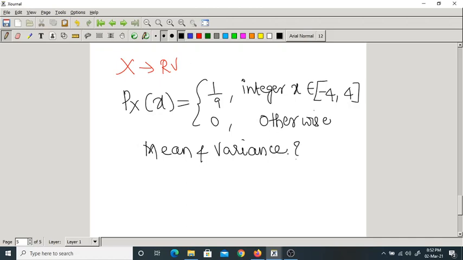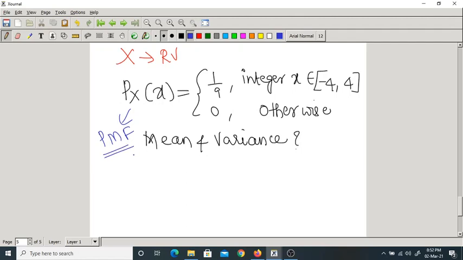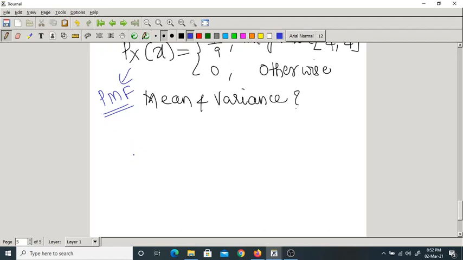To find the mean and variance, one should know what? The PMF. Without the PMF, you cannot find the mean or variance. So that is the importance of PMF. It's very, very important. First of all, let me write the formula of mean. Expectation of x. Please remember, they are asking the mean and variance of x, not y. You can find y also if you want. So expectation of x equal to mu or mu x, what is the formula? Summation over x into px of x.